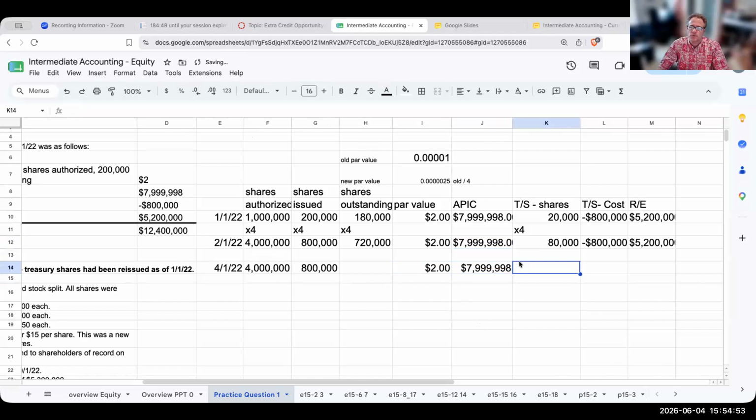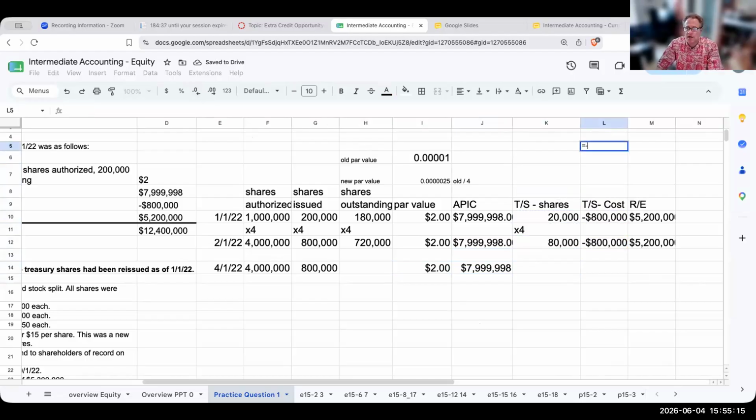When we're dealing with Treasury stock, it's about what's happening with our Treasury stock cost, because we repurchased these shares and the value of these shares now is roughly about $10 per share. How did I figure that out?